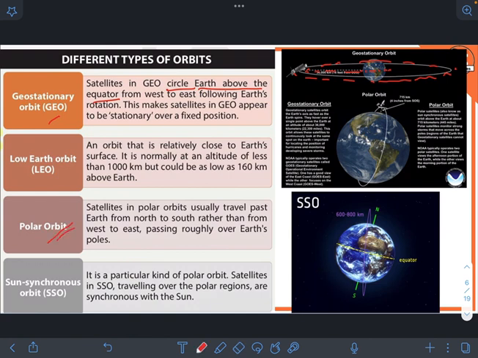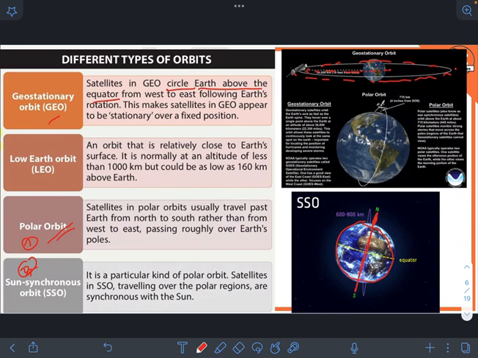Then we have polar orbit. It orbits over the poles. We have two orbits that we'll study here: one is polar orbit and the second is sun synchronous orbit. So if you see our Earth, this is our Earth. We have poles here and here.